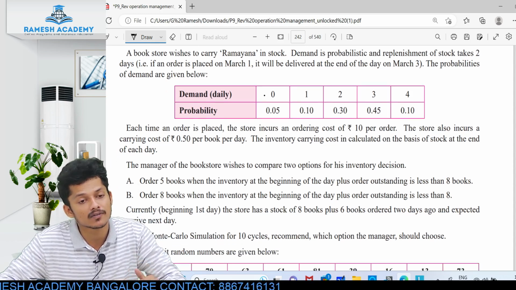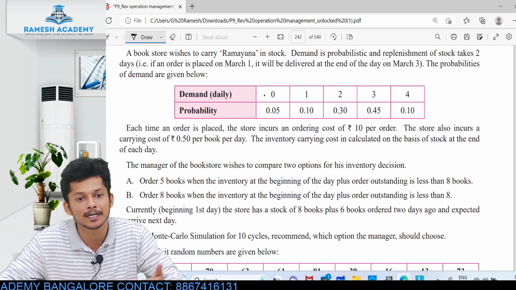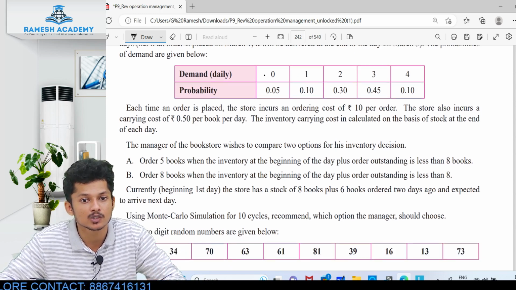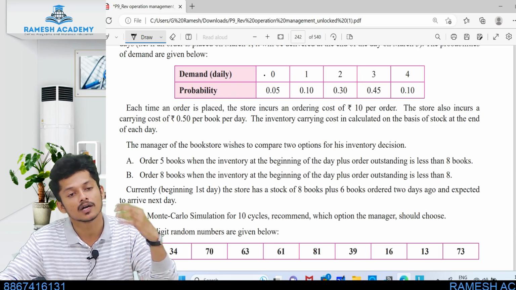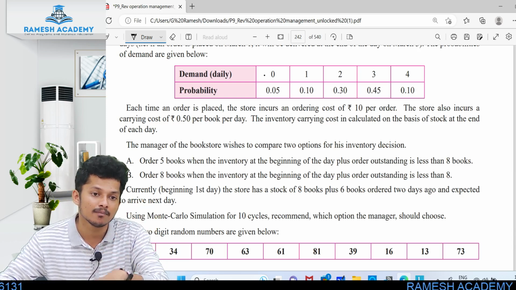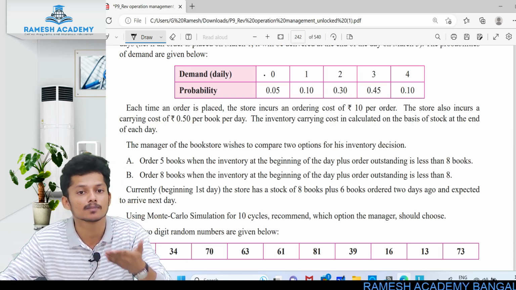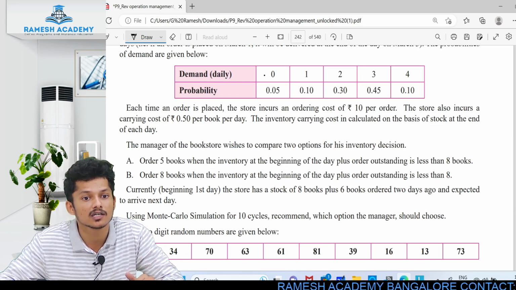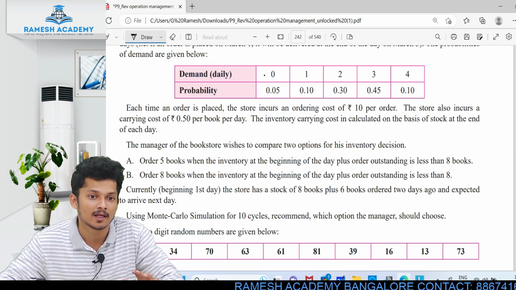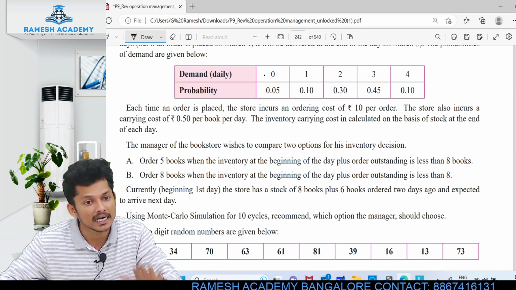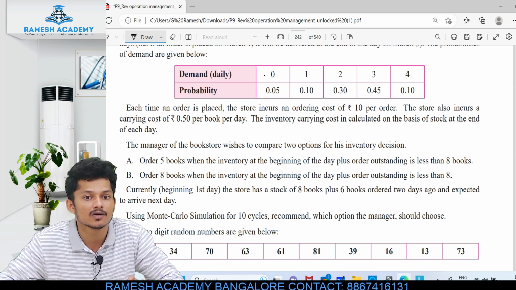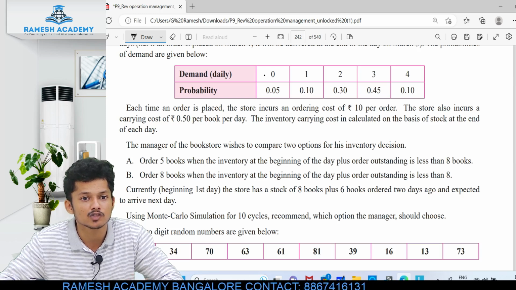Earlier we solved questions where we had to find the probability and the cumulative probability, but here demand and probability are both given. Each time an order is placed, the store incurs an ordering cost of 10 per order. Suppose you take 1 month; the number of times you order in that month must be multiplied by 10 per order. The store also incurs a carrying cost of 0.5 per book per day. Whatever the closing stock is each day, you multiply it by 0.50. The inventory carrying cost is calculated on the basis of stock at the end of each day.